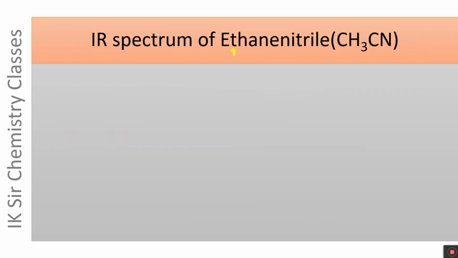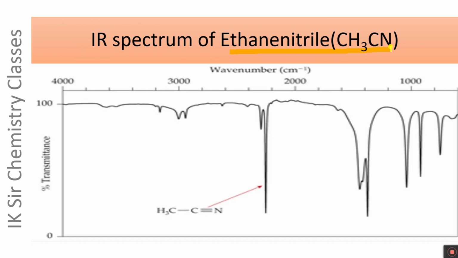The IR spectrum of ethane nitrile, CH3CN, is given here. It exhibits a strong absorption peak due to CN stretching at 2253 centimeter inverse. It is again about 2250 centimeter inverse.